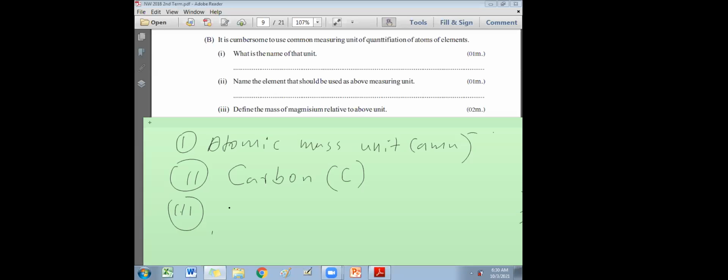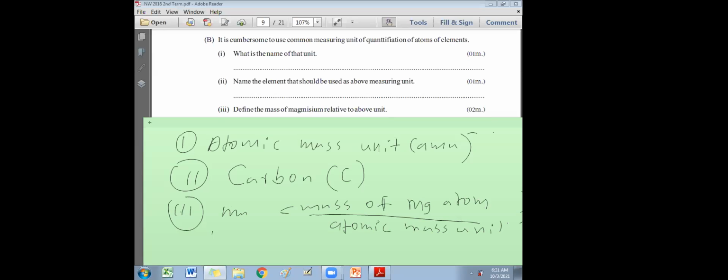Okay. Therefore, you can write here, relative atomic mass of magnesium equals mass of magnesium atom divided by atomic mass unit, AMU.